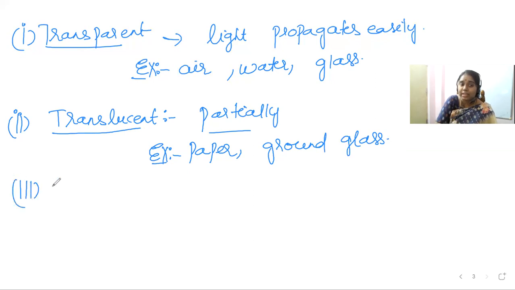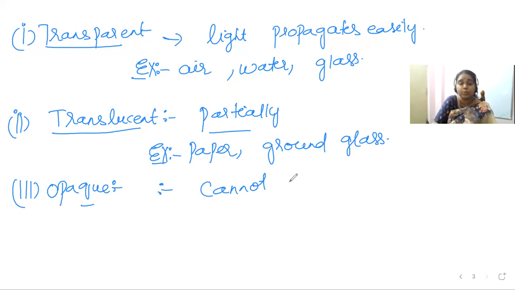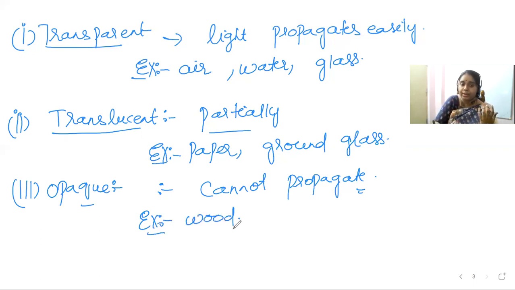And the third one is opaque media. Opaque media is a medium in which light cannot propagate. It cannot travel, so the light cannot pass through that medium at all. That means wood, metals, and all these are opaque media. So now we have discussed source and medium, and we have entered into the next term.